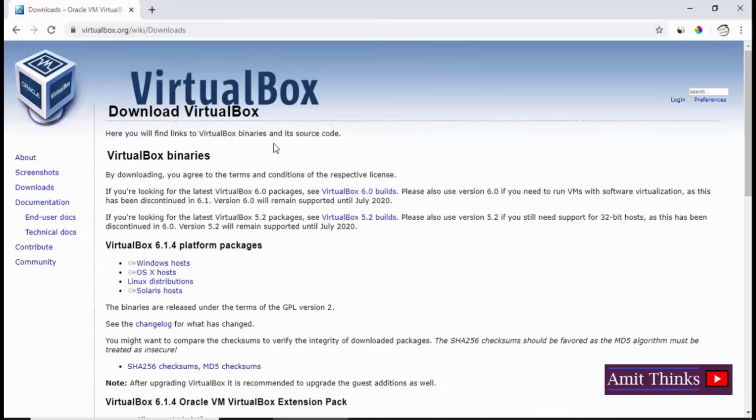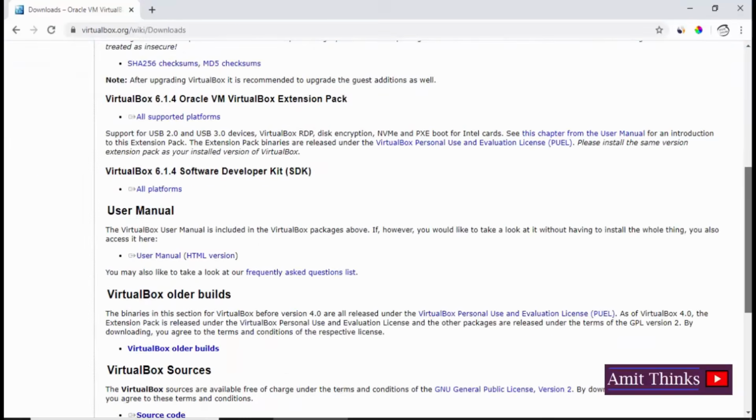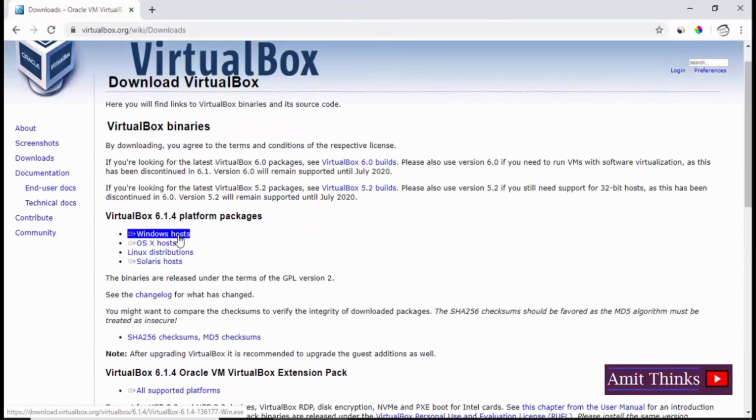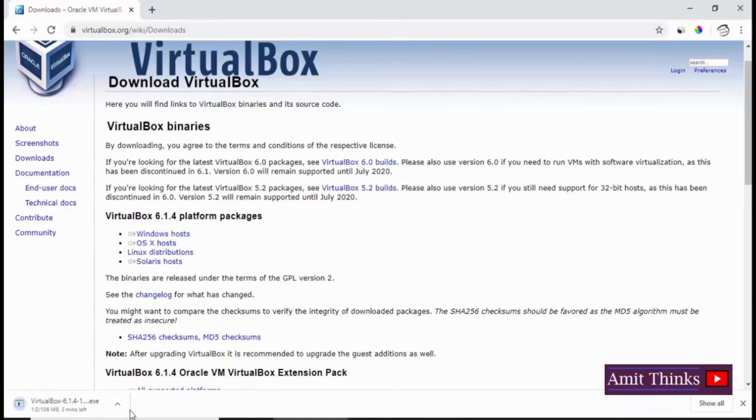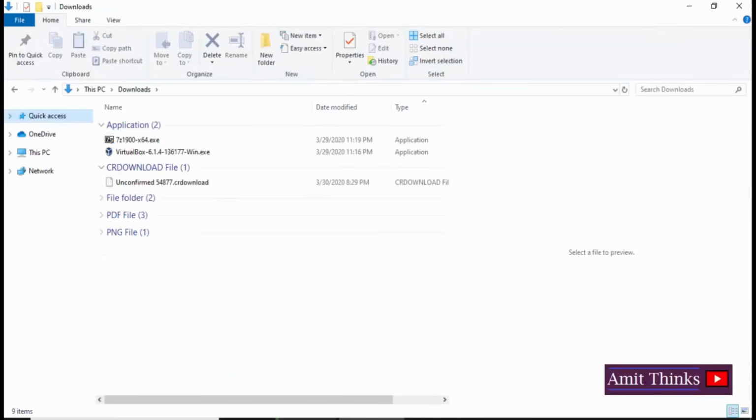Now you can see the option is visible. Here the platform packages are visible for 4 OSs. I'll click on downloads here. The current version is 6.1.4. So here the download option is visible. I'll click on Windows host here to download the Windows version of VirtualBox. Here you can see the download has begun. The software is downloaded, VirtualBox 6.1.4.